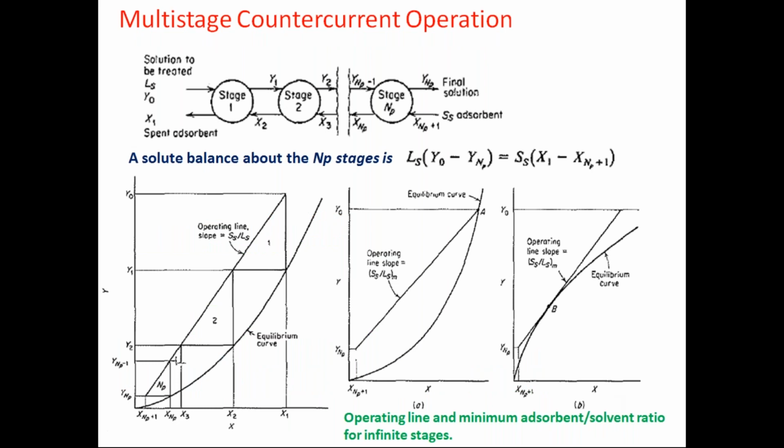And also the similar thing can be done in case of the multi-stage counter current operation. In the multi-stage counter current operation, again you can see the similar type of cascading system which you can use, where the solute is removed from either the liquid or a fluid. So that is flowing in this direction, and adsorbent is flowing in the opposite direction.